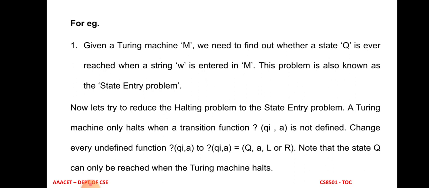So there is one Turing machine. We have to check whether the particular state Q is never reached for a particular input string. When the input string is given to the Turing machine, the Turing machine never goes to the particular state Q. This problem is called the state entry problem. Now we are going to solve this undecidable problem.